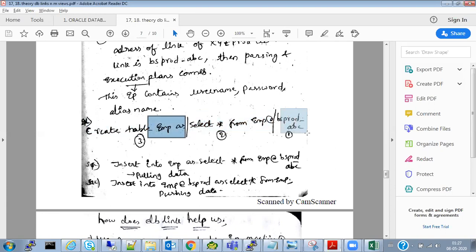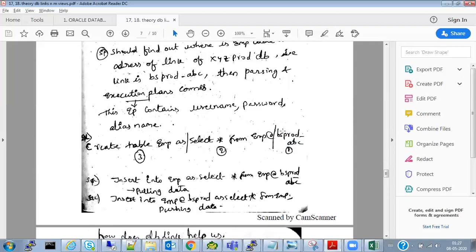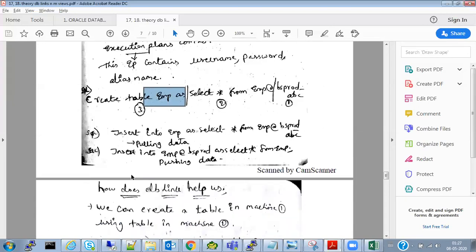From where do I have to take it? @bsprod_abc, which is a database link name. So in that way, the parsing will happen, and it will give the execution plans. Based on that, the server process will directly go to this database ABC user, take the EMP data and create the EMP table in XYZ user. This is how parsing will happen.